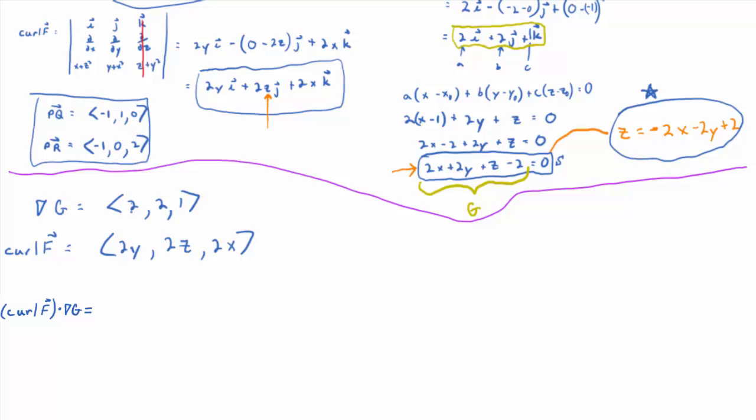And what does that become? So 4y, would everybody agree with that? 4y plus 4z plus 2x.